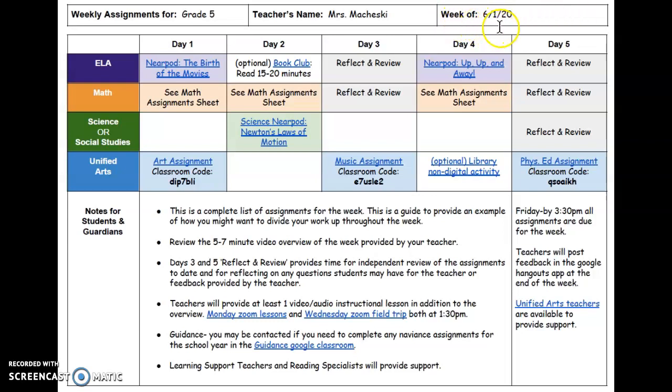So these assignments are going to be for the week of June 1st. We do have a full 5-day week this week, so I've updated the calendar and adjusted it back so that we have the full 5 days to complete everything.